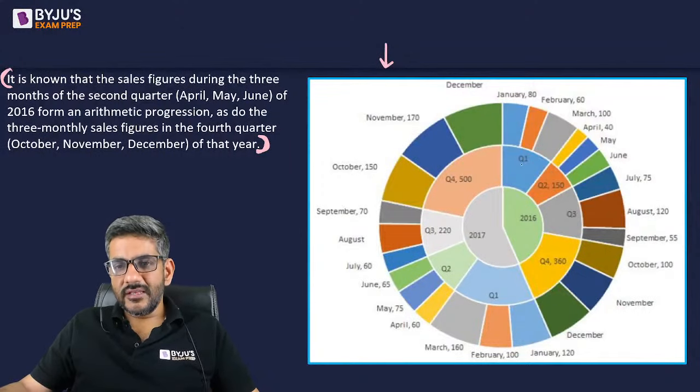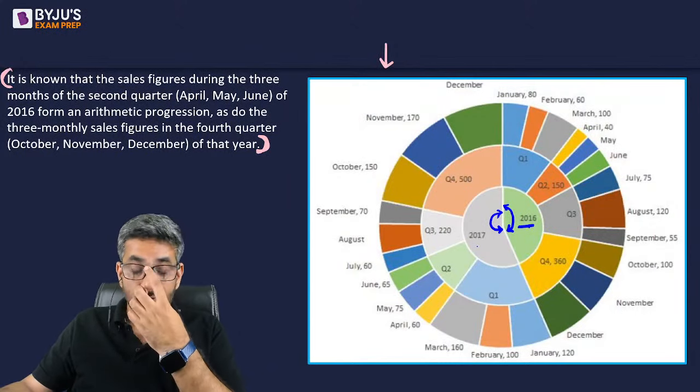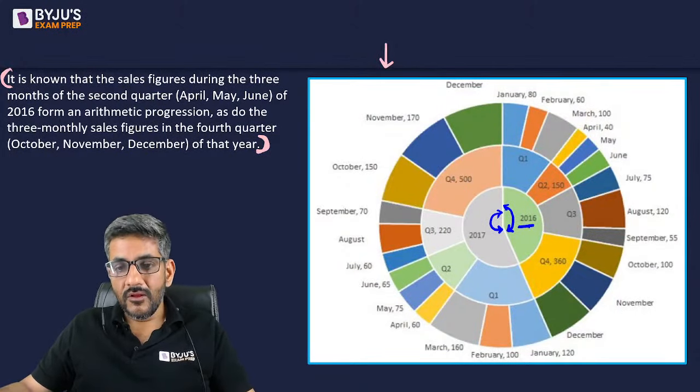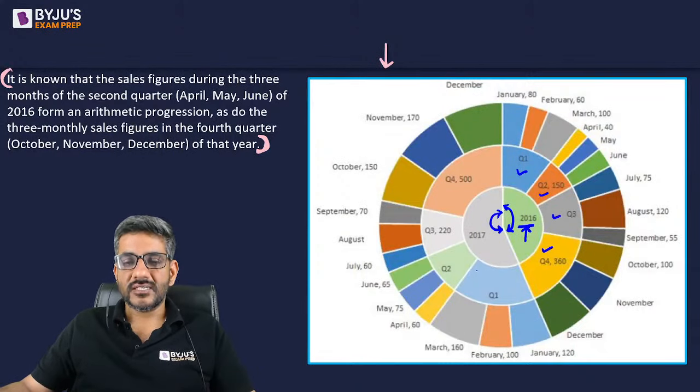So here, the innermost circle is telling you about the annual figure. This complete green area is representing the sales of 2016, and this complete gray area is representing the sales of 2017, right? Moreover, from the sales of 2016, these are the 4 quarters. Of course, these 4 quarters make up the sales of 2016.